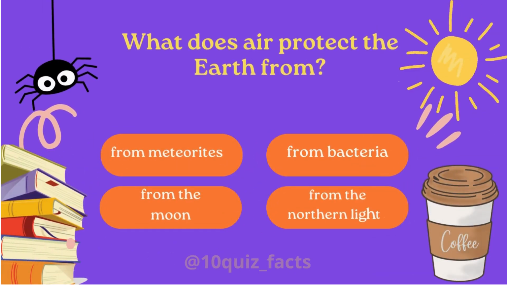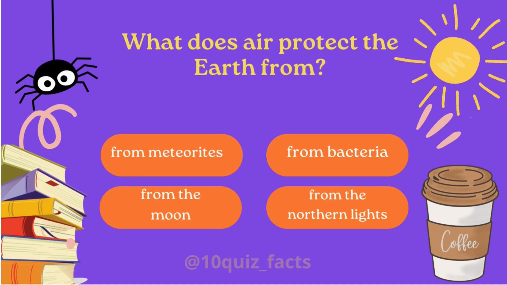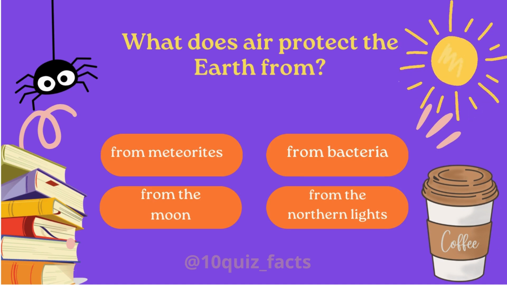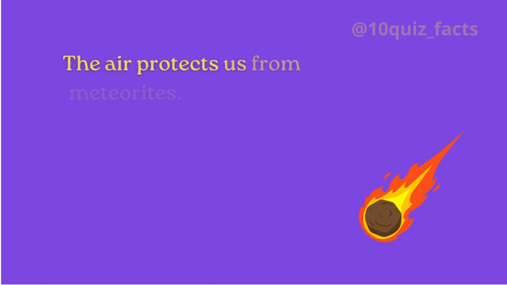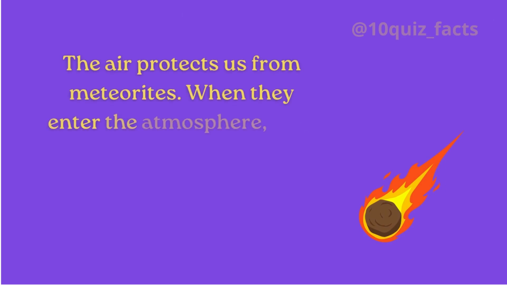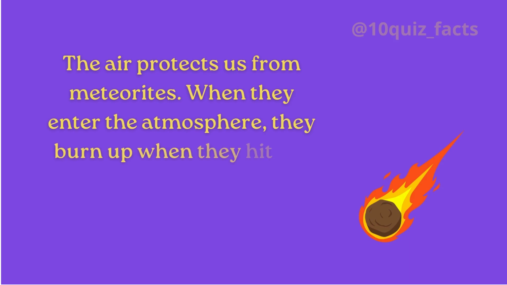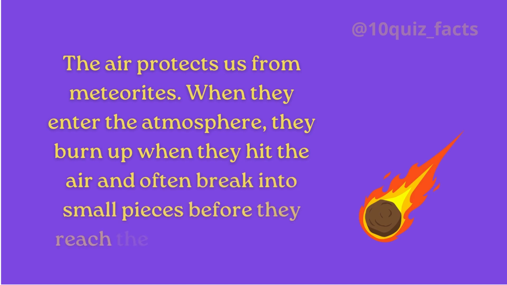What does air protect the Earth from? The air protects us from meteorites. When they enter the atmosphere, they burn up when they hit the air and often break into small pieces before they reach the Earth's surface.